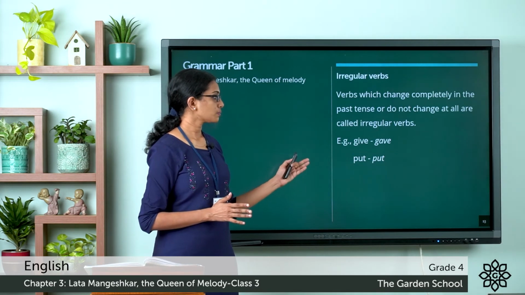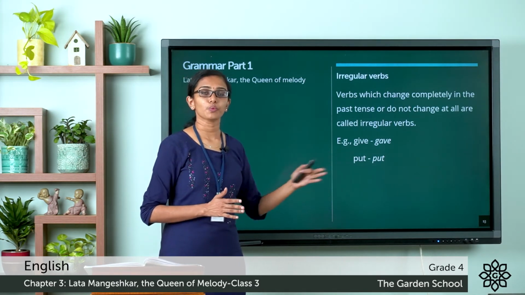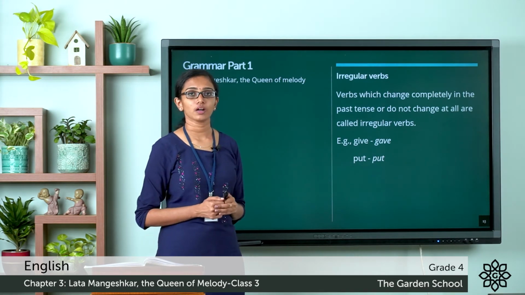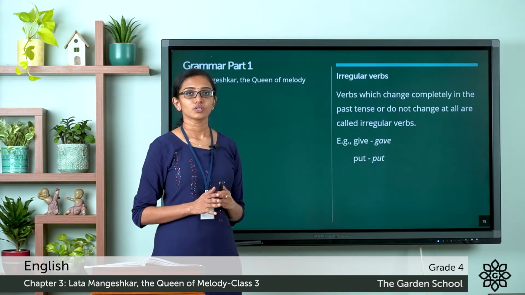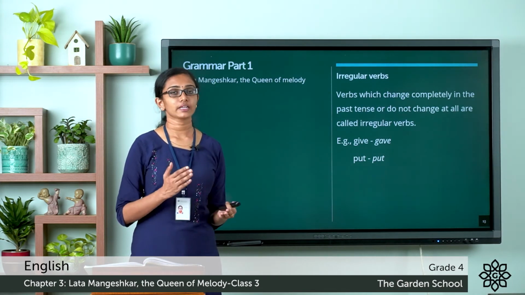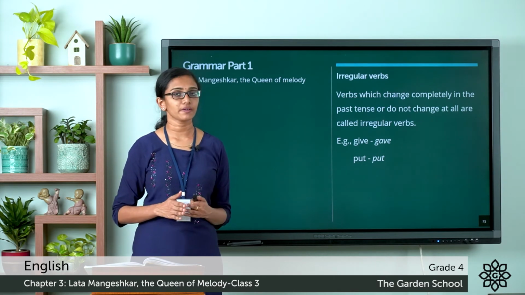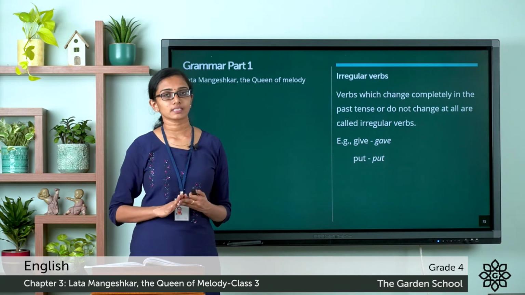Now the next one, put. The present tense form is put, the past tense form is also put. The word is not changing at all. So these are examples of irregular verbs. So there is a small note about the simple past tense and regular and irregular verbs given in page number 45 of your textbook. You have to go through that note, then proceed to the exercise part.